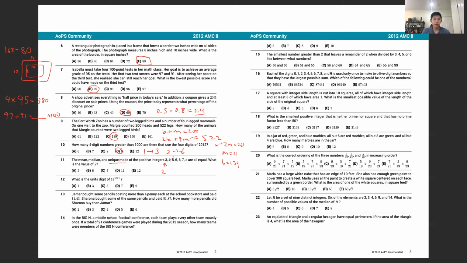Then we have 2, 3, 4, 5, 6, 6, 7, and our middle is 5. However, this is not equal to our unique mode. And so that actually means that our unique mode has to be 6. And that means that x would have to be greater than or equal to 6. And in this case, it is in fact 6.